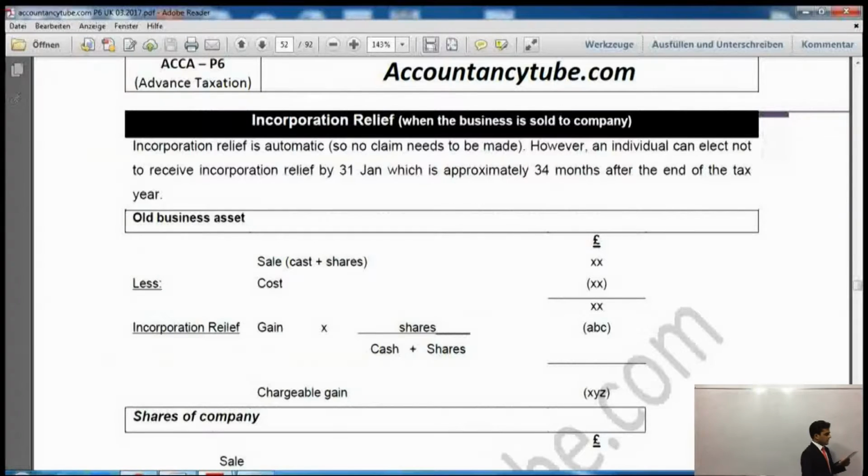Now let's continue with our capital gains tax. I'm on page 52. It says Incorporation Relief. Incorporation relief is simply this: I was doing a business as a sole trader and doing quite alright. Then I thought, why don't I sell this business to a company? If I sell this business to a company, or make this business a company, in both cases it will be incorporation relief.